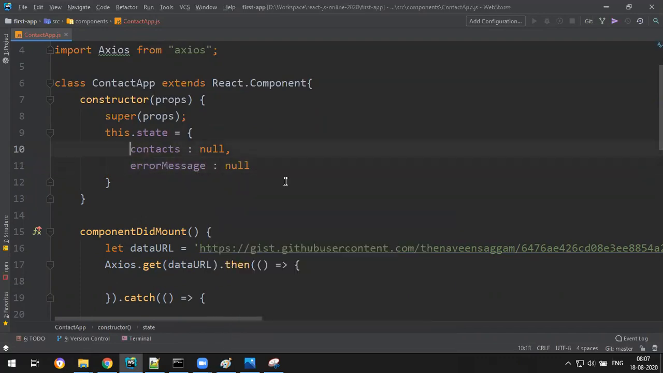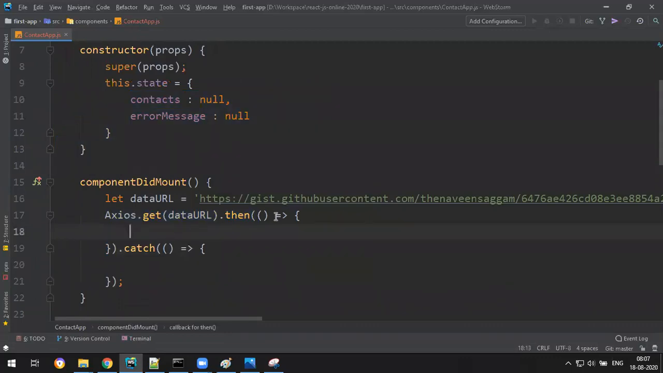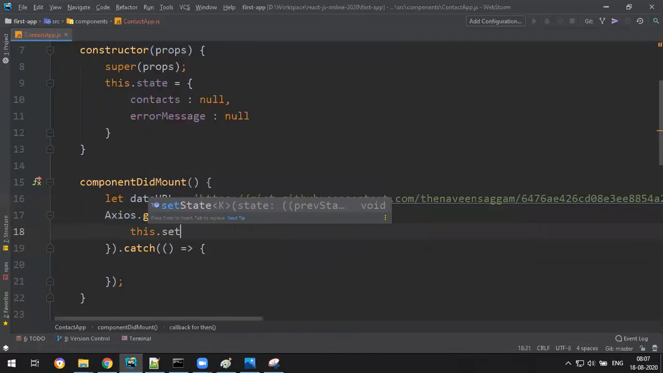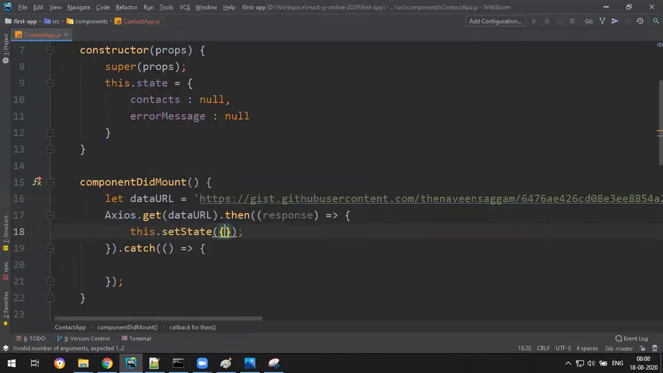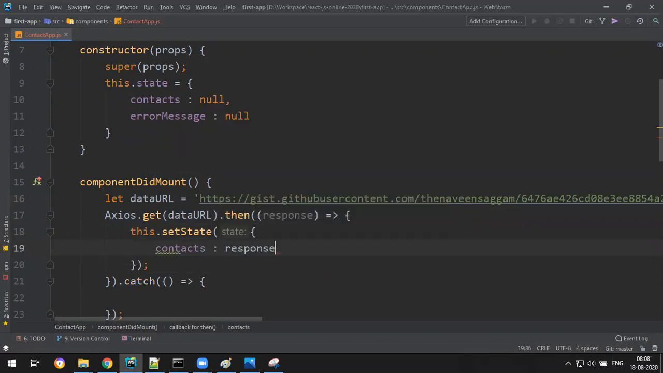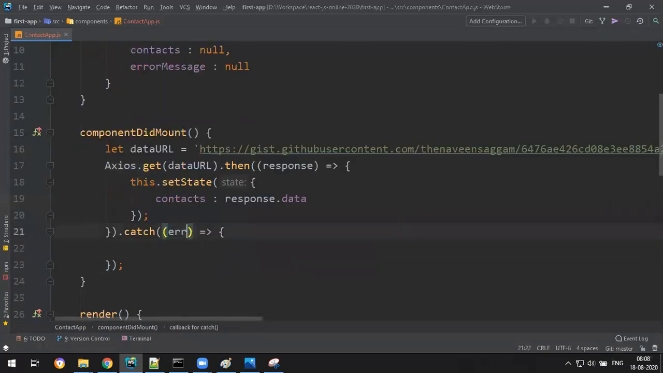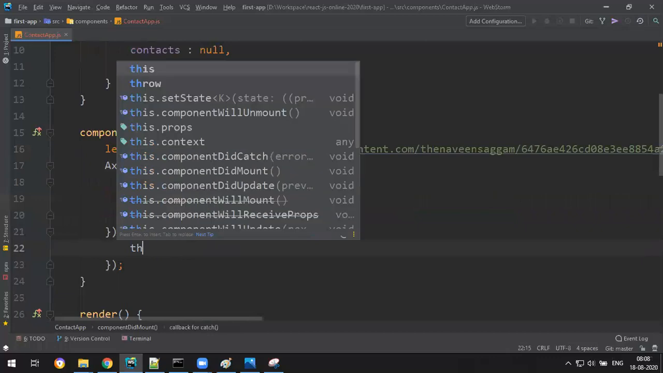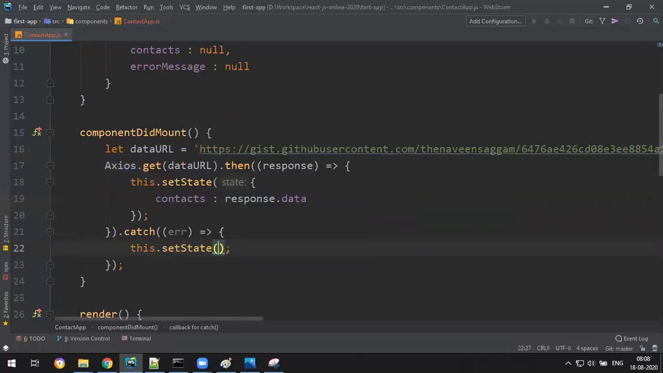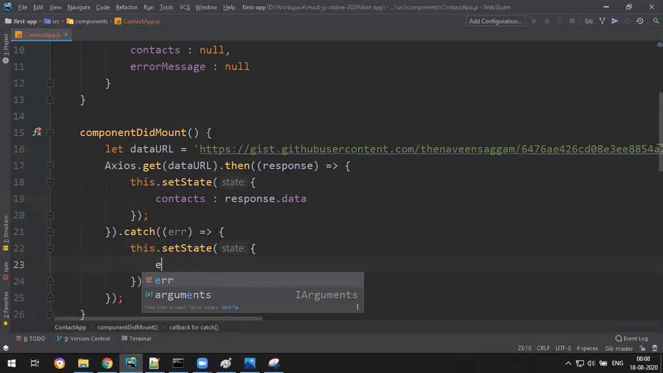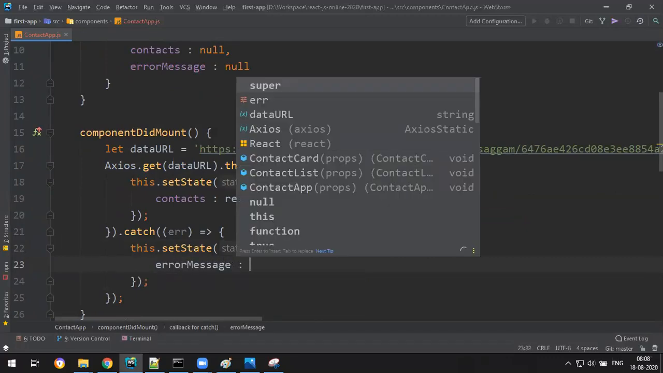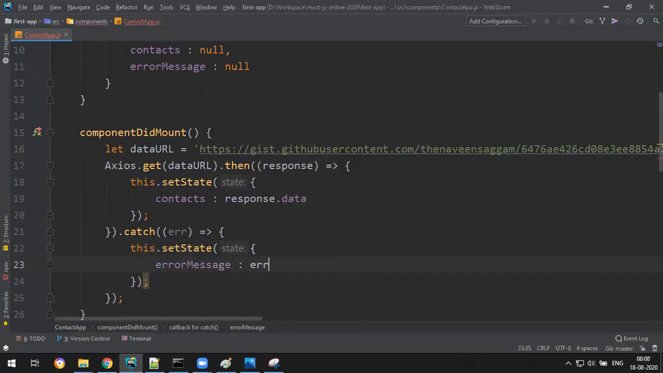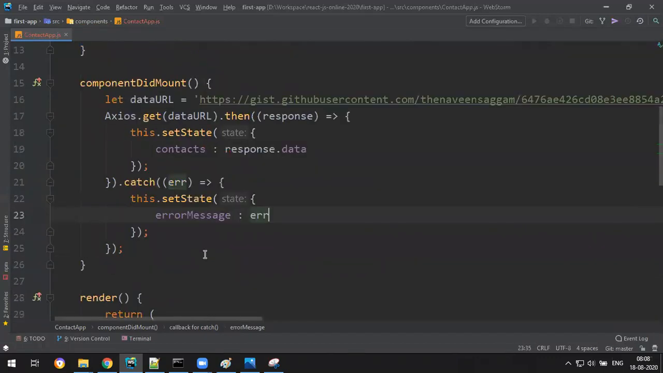Okay, so let's attach some data. How? You will receive the response from here. So how to attach: this.setState, because I want to update the state. So what is the parameter you want to update? Contacts, with the data as response.data. Okay, done. And you get the error. That error also I want to add to state. So this.setState error message with my error. That's it. Okay, so you have fetched the data.